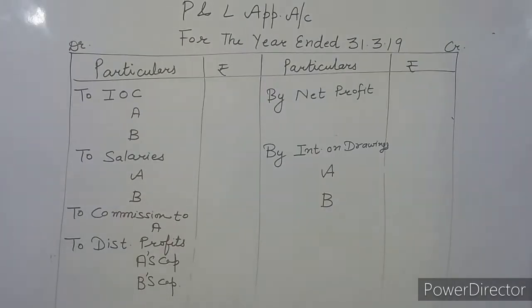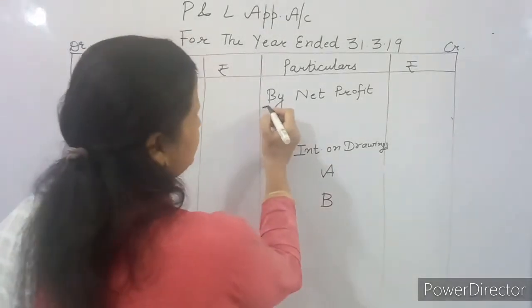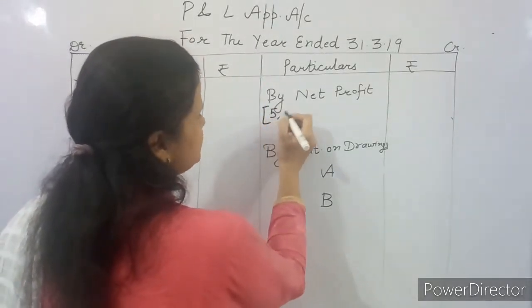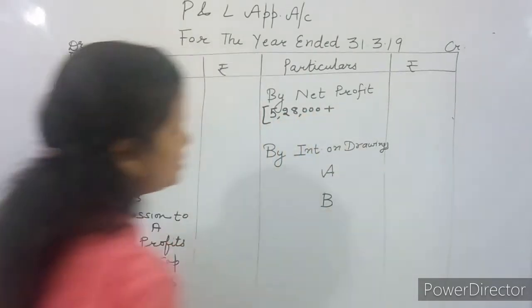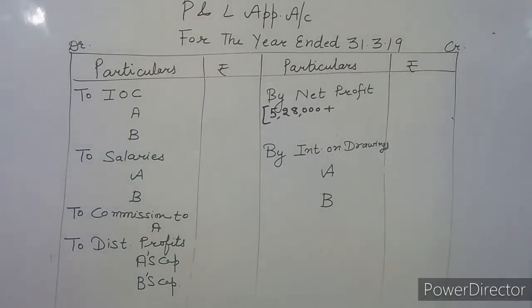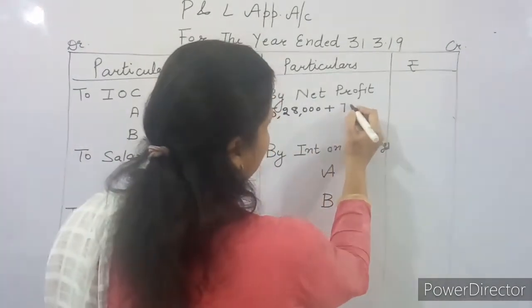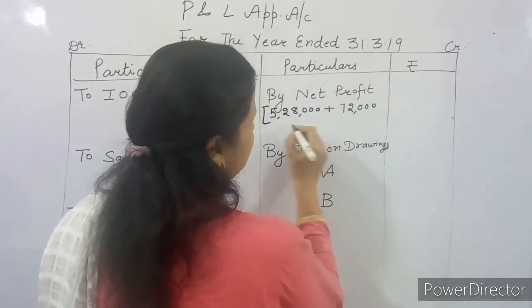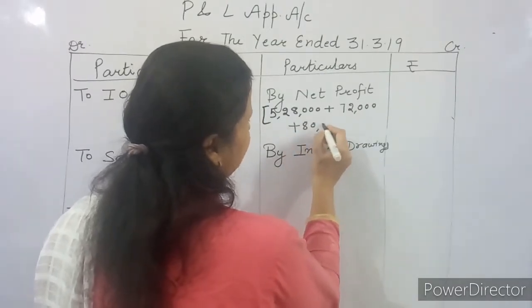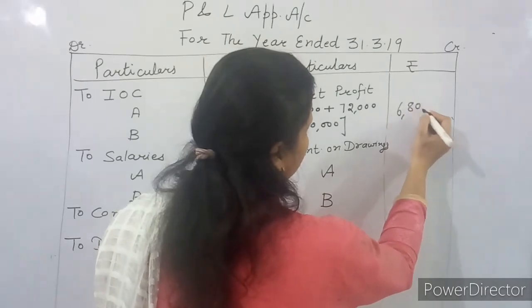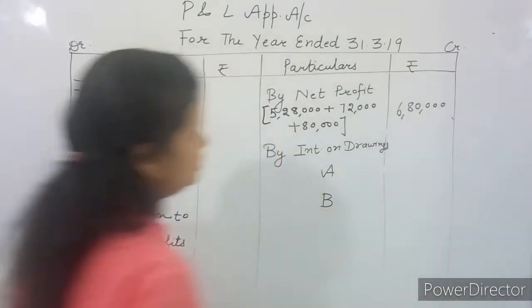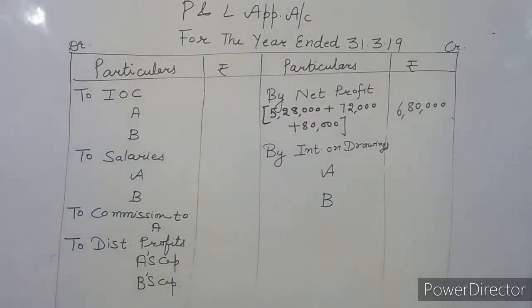Now we will post items one by one, like net profit. That is given after charging salaries, so you will add back the salaries. How much salaries are to be given? 72,000 to A and 80,000 to B. These will be added back and your net profit for the year will be 6,80,000. This is our first point.